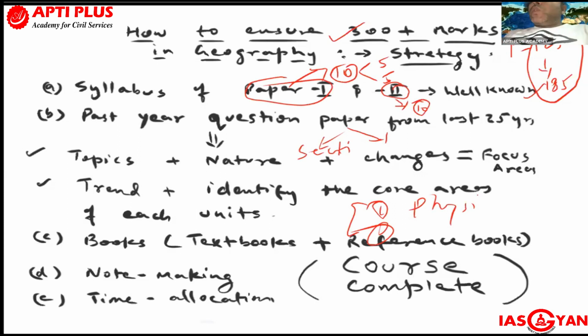So the last 25 years' question papers, which you can get from Apti Plus, which I have uploaded also. There you will understand the topics, the nature, and how the nature and the topics are changing in the present scenario, in contemporary time. Identify the trend, guys. The trend is already written in the form of questions, section-wise, topic-wise, chapter-wise. Identify the core areas of it.